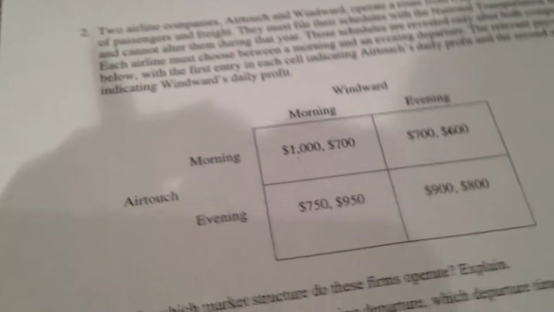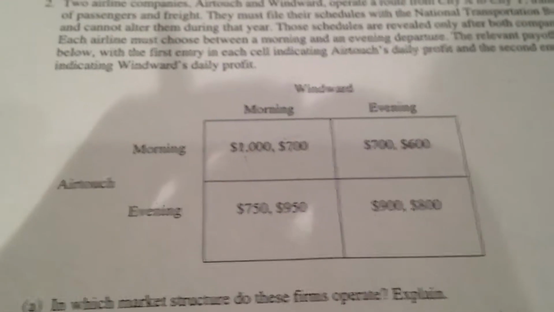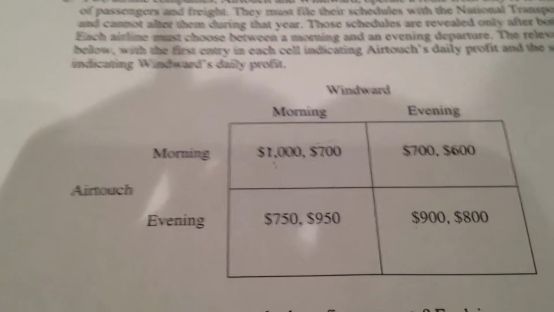All right, letter A. In which market structure do these firms operate? Well, the answer to this is oligopoly. Whenever you see a payoff matrix, it will always be an oligopoly as the market structure in which these companies are producing. The main characteristic of an oligopoly is very few firms in the industry. Two airline companies is extremely small. That's a dead giveaway that this is an oligopoly.